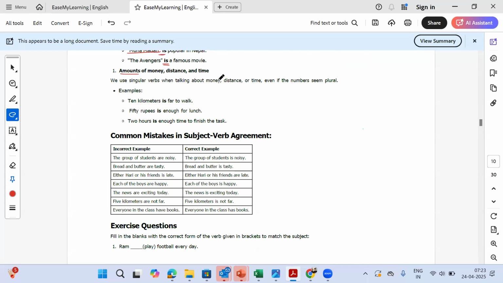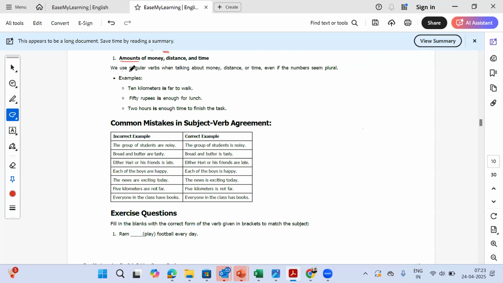Now, the last rule which we'll talk about is amounts. Amounts means how much of something which is quantifiable in terms of numbers is being talked about. For example, how much money, how much distance, how much time. Okay. We use singular verbs. This is something we have to remember, that whenever we are talking about amounts, we always use singular verbs, which means that 10 kilometers is far to walk.